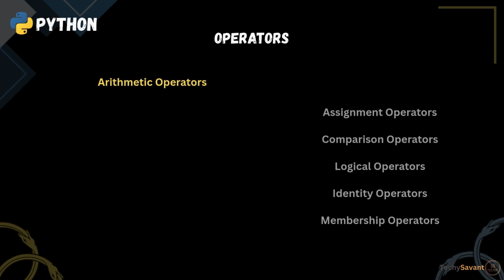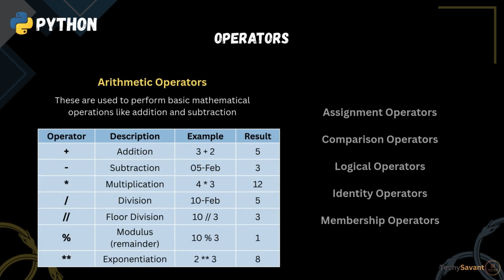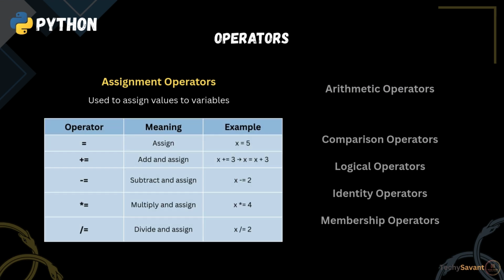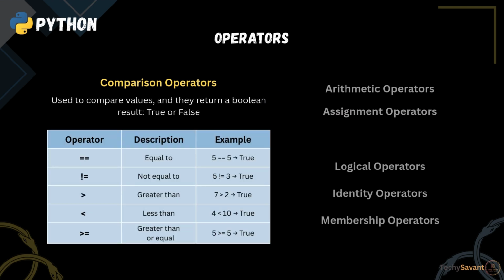Arithmetic operators. These are used to perform basic mathematical operations like addition, subtraction, multiplication, and more. Next, assignment operators. These are used to assign values to variables. These are great for writing clean and concise code. Next comes comparison operators. These are used to compare values, and they return a Boolean result, true or false. You'll often use these in conditional statements and loops.